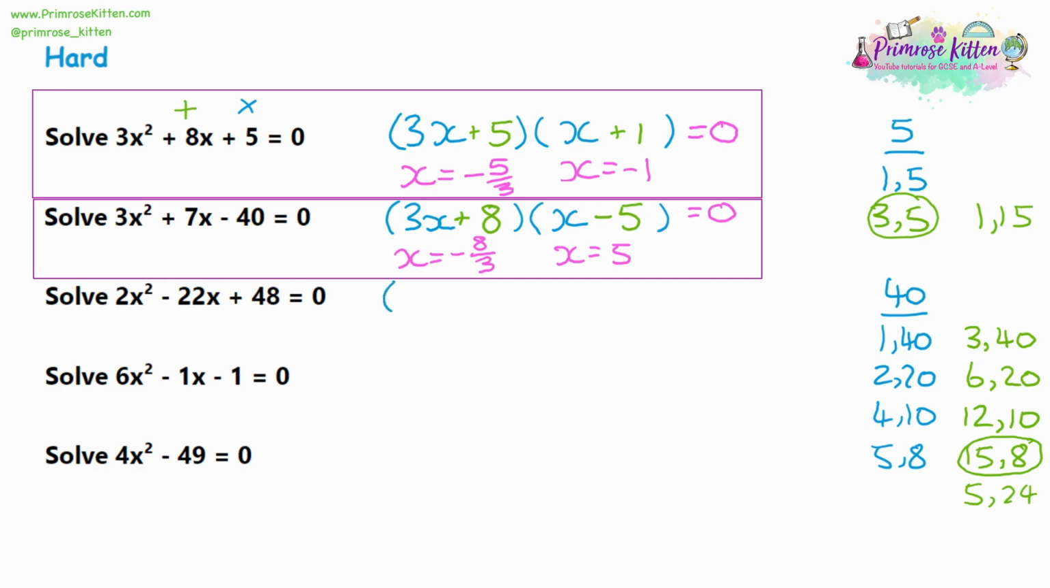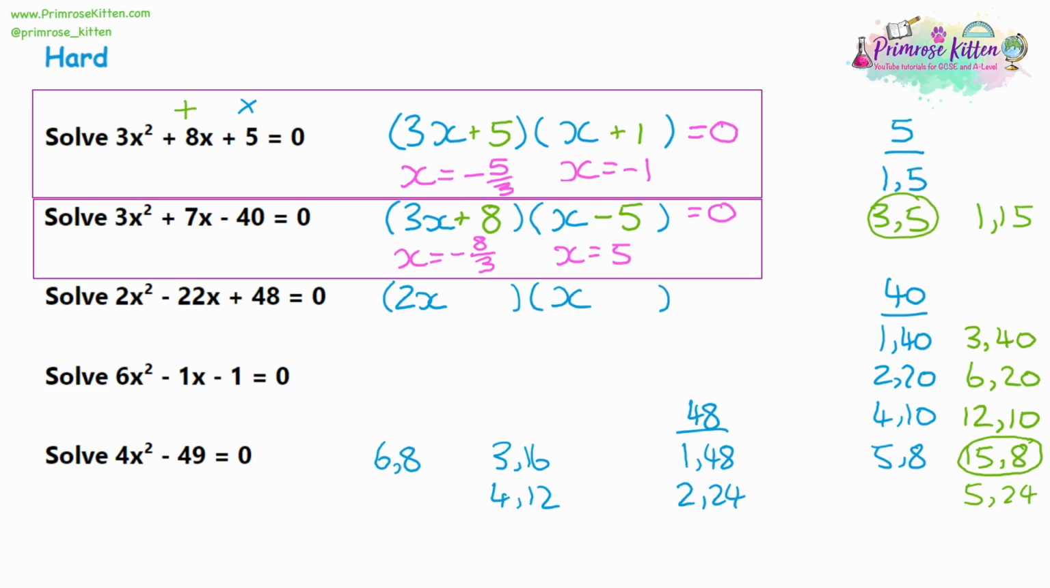So again, set up your brackets. This time we have a 2 on the x squared. So we need a 2 on the x in the brackets. We want to look at the factors of 48. So divide it by 1, divide it by 2, divide it by 3, divide it by 4. We're not going to be able to divide it by 5, but we can divide it by 6. We can't divide by 7, and we've already divided by 8, so we know we've finished our list of factors.